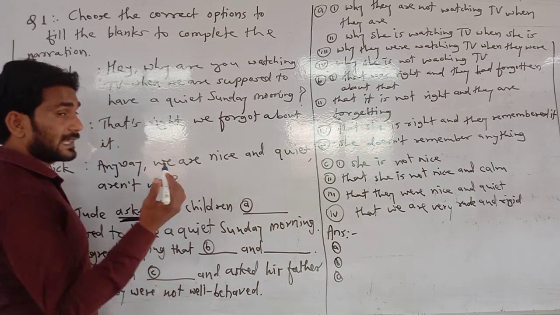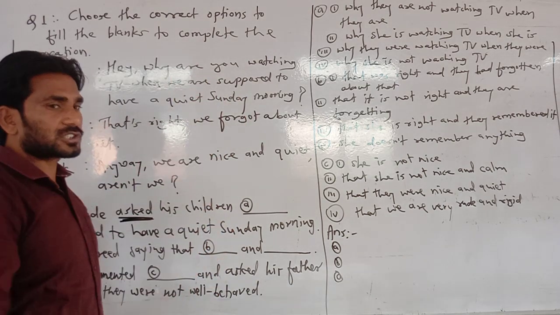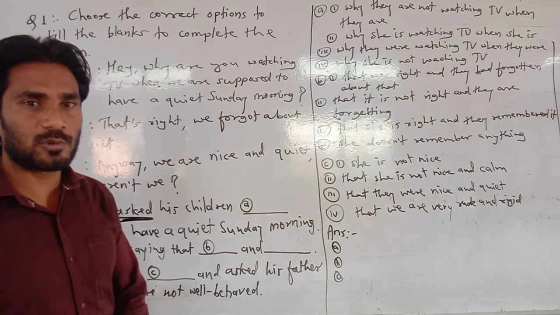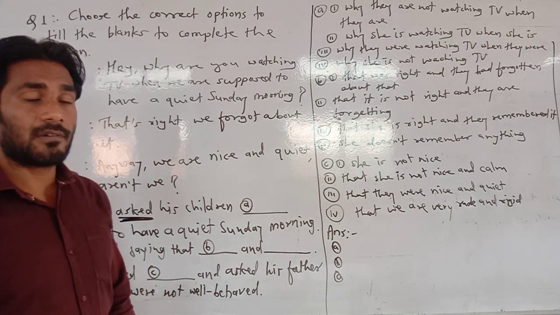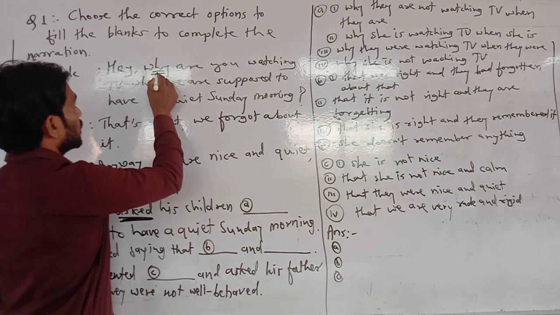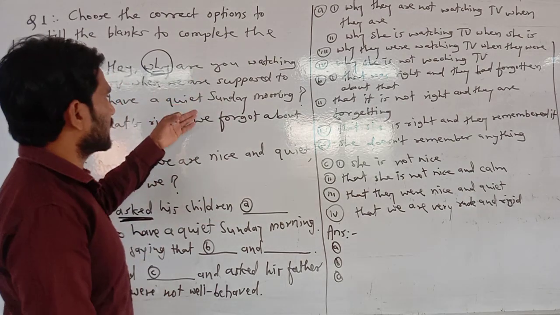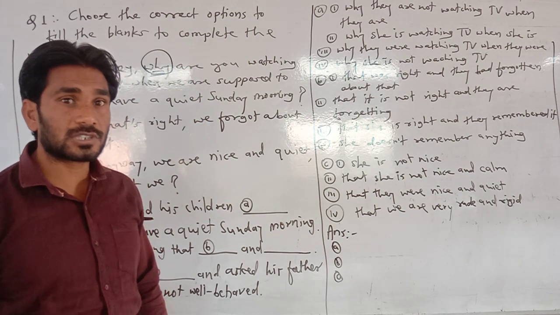As I told you yesterday, you have to find out what type of question it is, whether it is a WH question or a verbal question. Here it is a WH question. By this WH word we can understand it is a WH question.